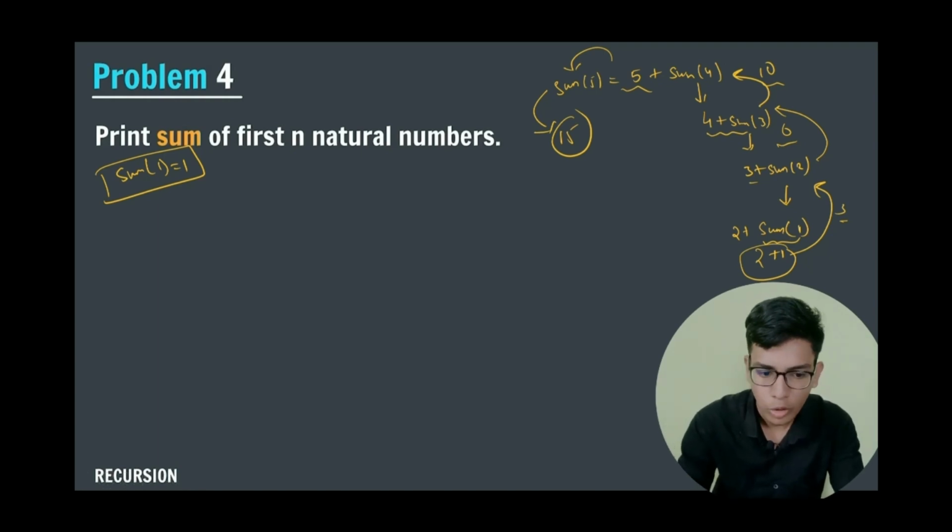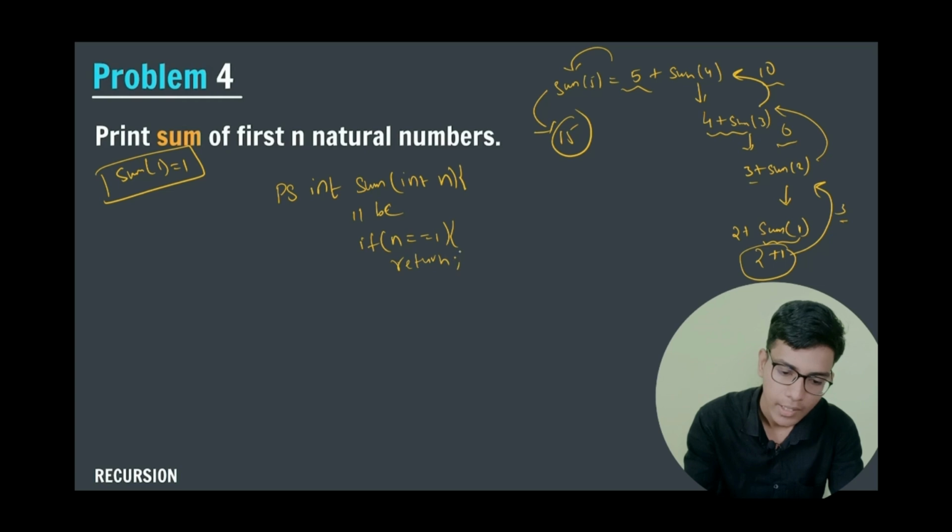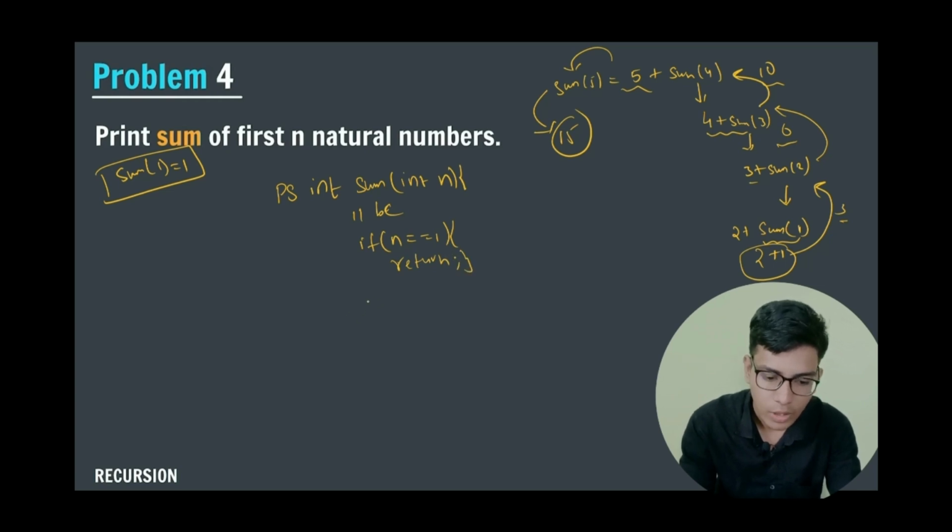Now let me write the pseudocode for this. I am going to return the value of my sum, so I am going to create a public static int function. Let me write the function name as sum, and here I am passing int n. The base case here is if n is equal to 1, then return n. This is my base case, and then I simply return the value of n plus sum of n minus 1. I am writing this whole thing in a single line.